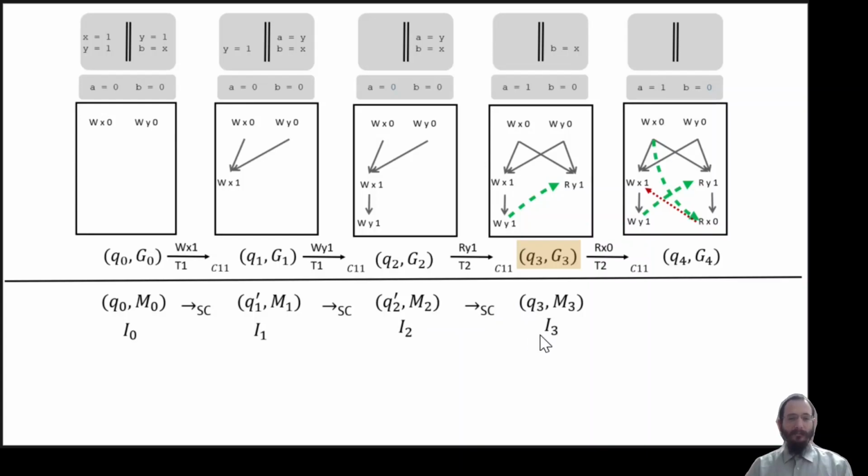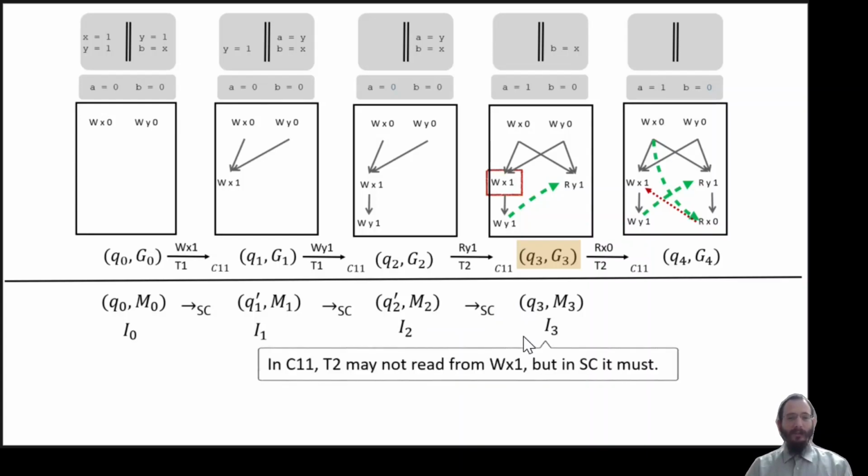And with the instrumentation, we identify the fact that any execution of the sequentially consistent machine is going to have to read the value 1 for x from this side. But under C11, it is allowed to read the value 0 from the initialization. And therefore, we identify a robustness violation. And the crux of the contribution is that we identify a finite instrumentation that will allow us to monitor precisely this kind of property.